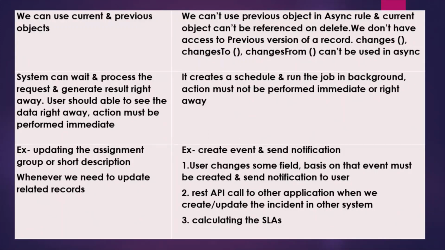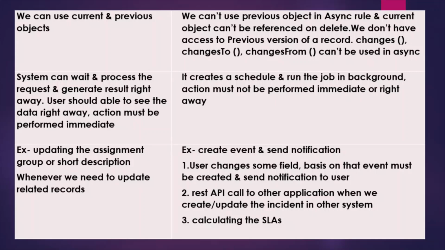Okay, so in after business rule you can use current and previous objects, but you cannot use the previous object in async business rule. And current object cannot be referenced on delete. Okay, because we don't have access to the previous version of a record because it is running in the background. We don't know which line of code is being executed. So we don't have access to the previous version of the record. That's why we cannot use these methods also, like changes, changesTo, changesFrom. These methods cannot be used in asynchronous business rule. Okay.